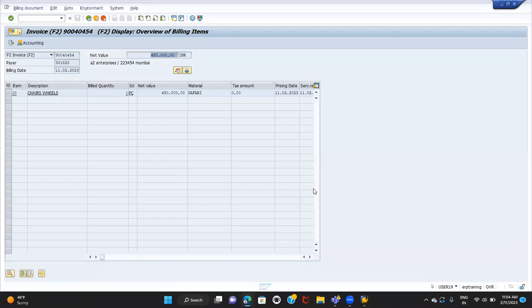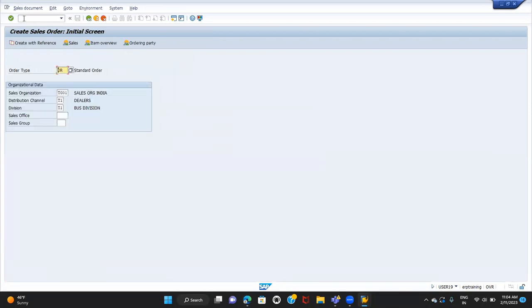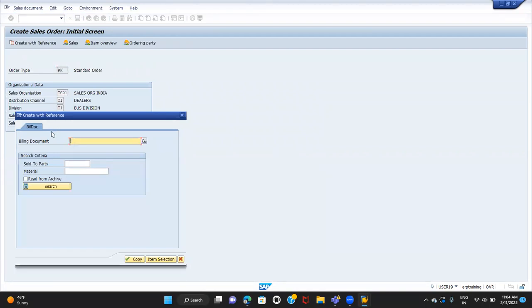So to create the RK, I'll take the billing document number as a reference. If I go to VA01, RK, the moment I enter, the system automatically asks for the billing document number. So how does the system understand that for RK, the invoice or billing document number as a reference is mandatory? How will the system understand that?